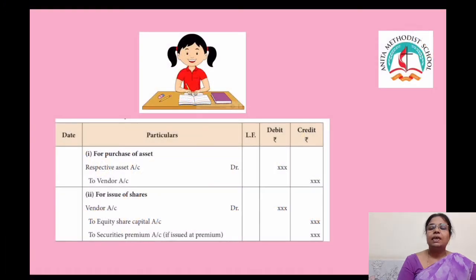Children, now we will see the journal entries for issue of shares for consideration other than cash. For purchase of asset, respective asset account debit to vendor. Who is called a vendor? A person who is selling something is called a vendor. For issue of shares, vendor account debit to equity share capital account, to securities premium if it is issued at premium.